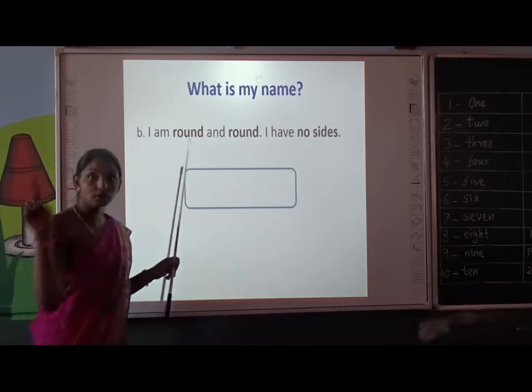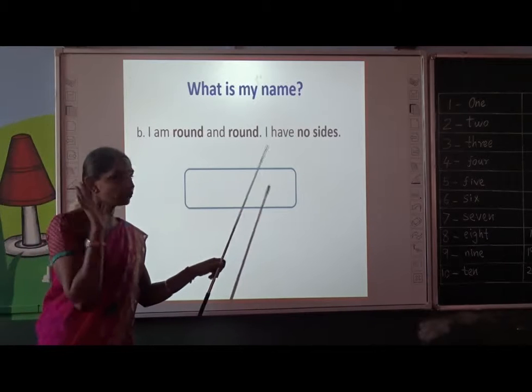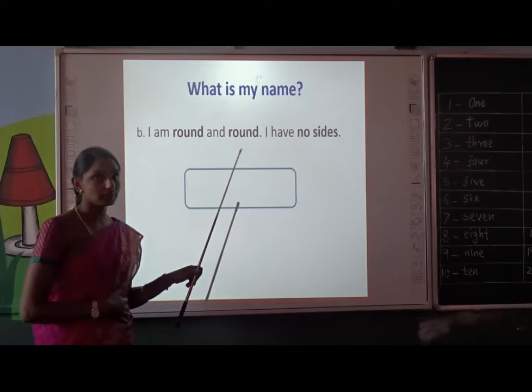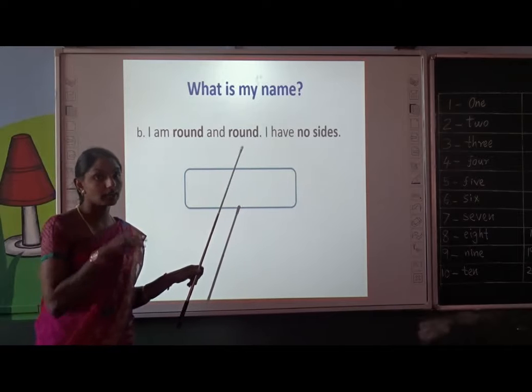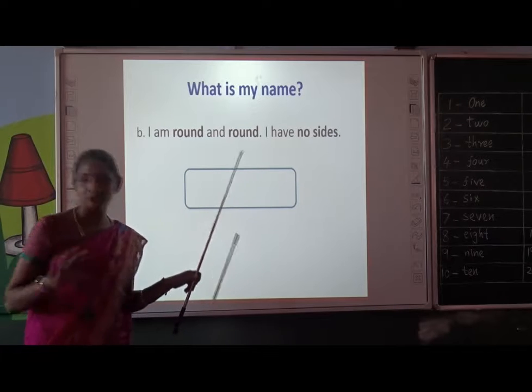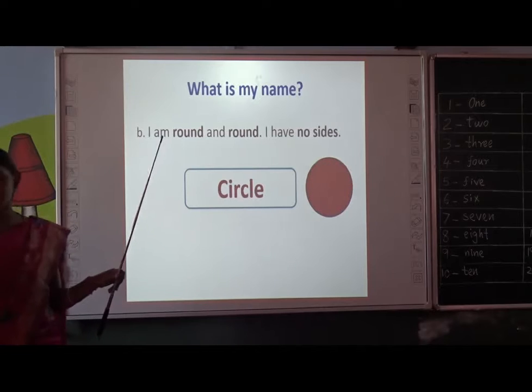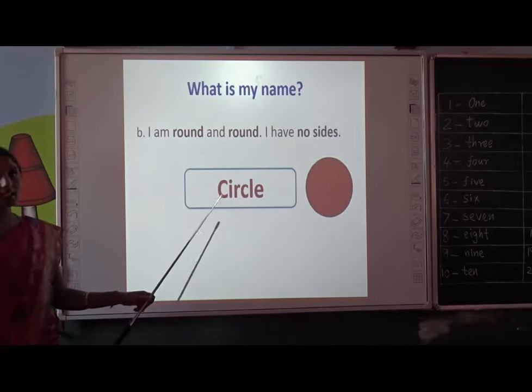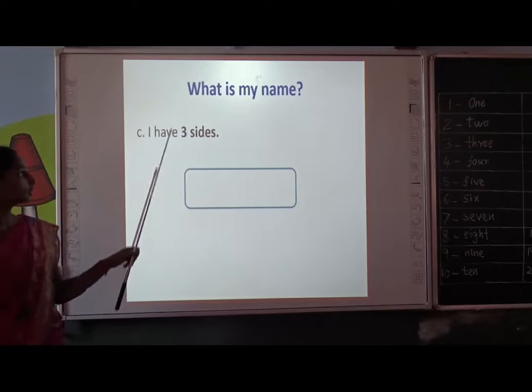I am round and round. I have no sides. Can you guess my name? Who am I? I am round and round. I have no sides. Very good. You are correct. I am a circle. C-I-R-C-L-E. Circle. On to the third one.